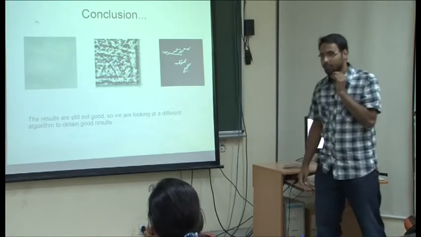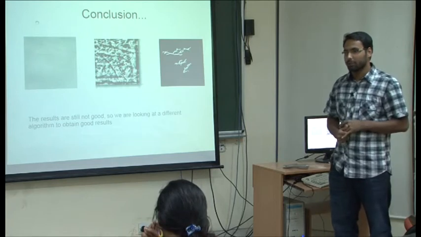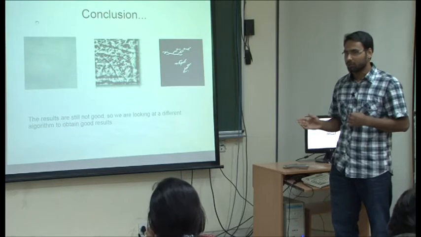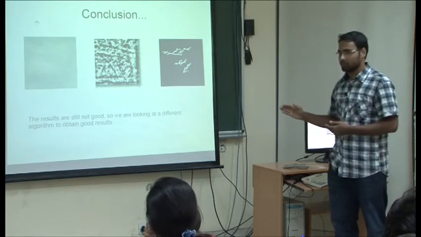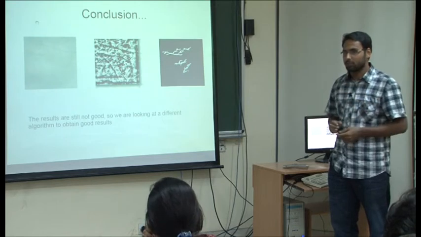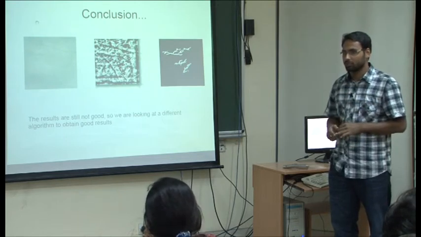So we are looking at other papers. One of the papers uses a modified finite radon transformation to get the principal lines, and I am reading that and trying to implement it also.